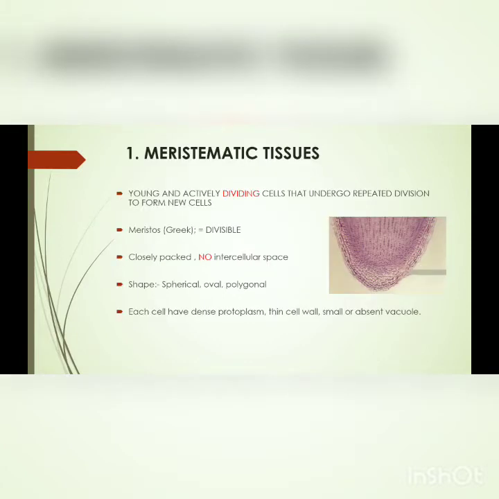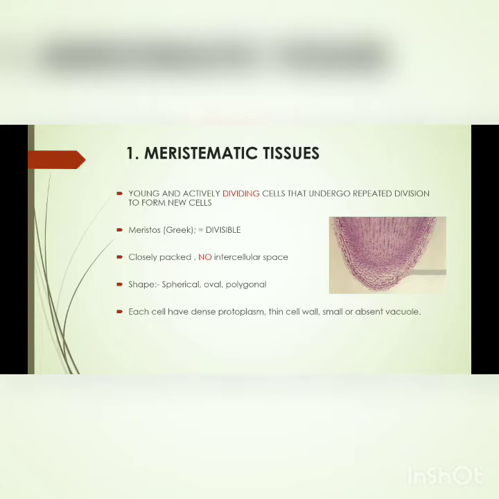So let's talk about the meristematic tissue. Meristematic tissues are basically young and actively dividing cells that undergo repeated cell divisions to form new cells. Basically, these tissues are responsible for making the new tissues. The word meristos came from the Greek language, and the meaning of this word is divisible.